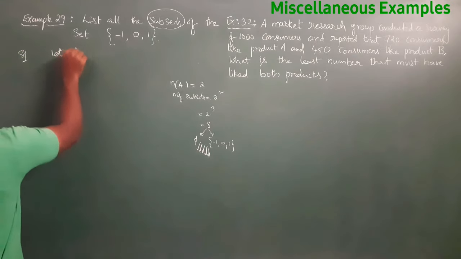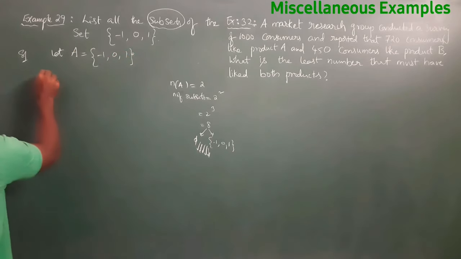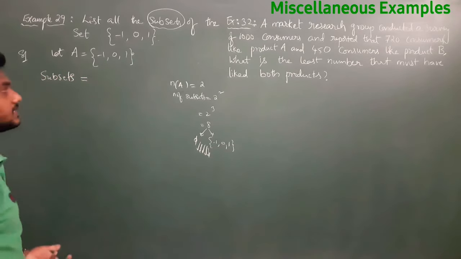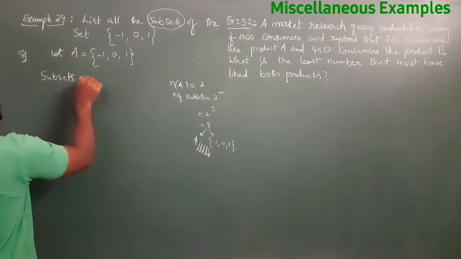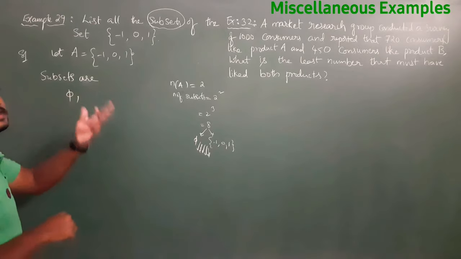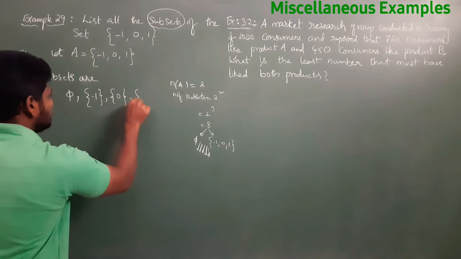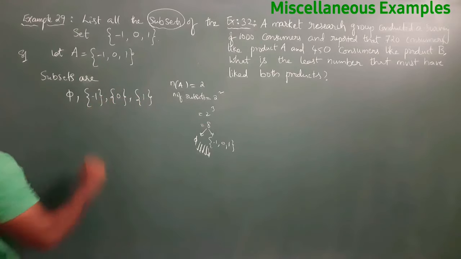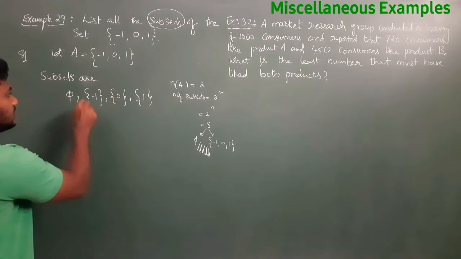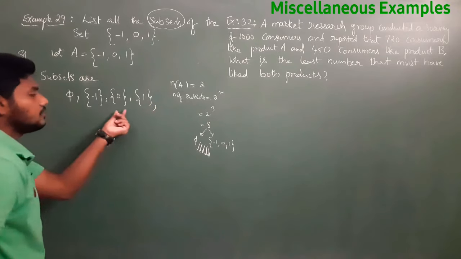Let A equal minus 1, 0, 1. Then the subsets are: first one is the empty set. Next you write the single elements, nothing but minus 1, 0, and 1, each as a set. But all these should be written in terms of flower brackets only. We should not write single elements alone, because that will become an element, not a subset. Why? Because a subset is also a set.